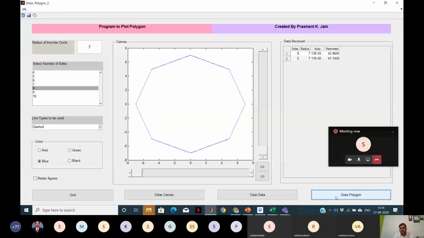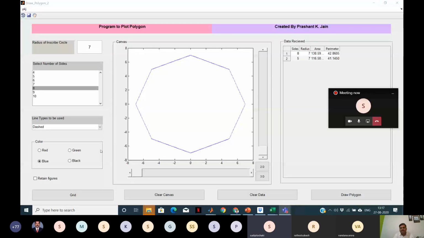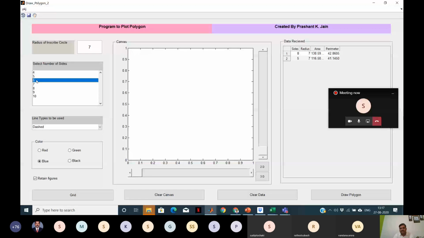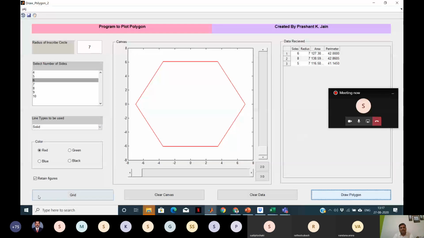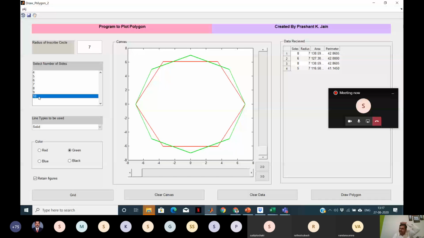So here what I showed you is that you can draw, and everything is there: the checkbox, the toggle button for on and off, the clear canvas. We can draw again by changing to red color. You can see the radio button, the button panel, the drop-down menu. Then I can draw the polygon again, and if I choose retain figure, let me have a green color so I can retain the figure. So two figures are there, but at the same time you see the data is also in reverse order. This is the 8th side now coming on top. There is a checkpoint: you can think about how it might have been done in this table.